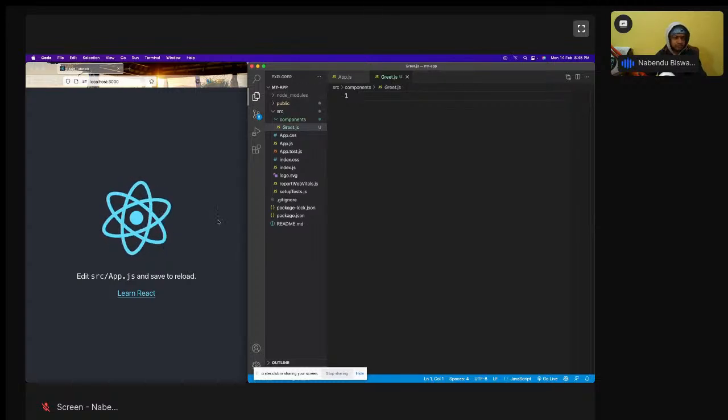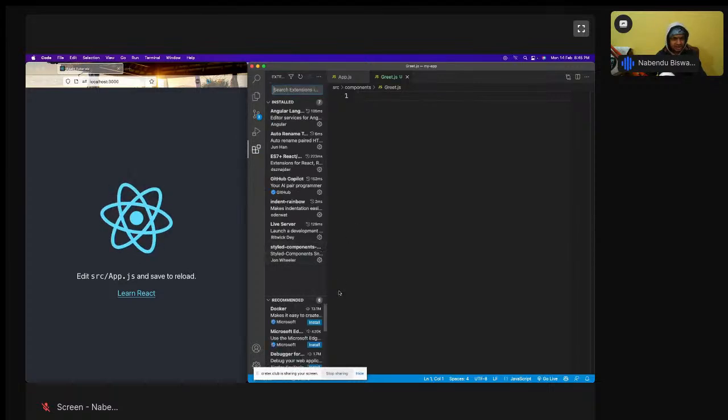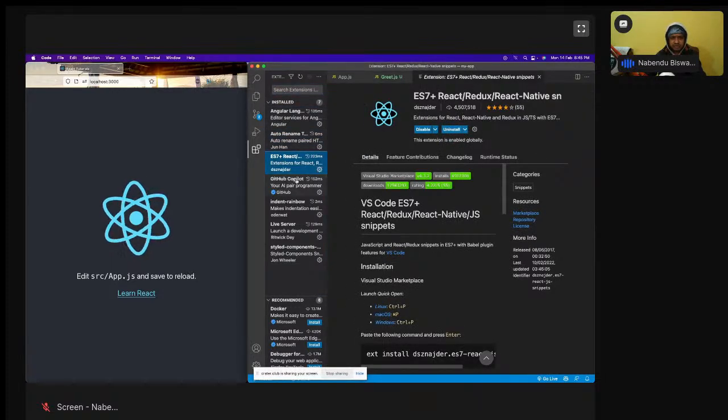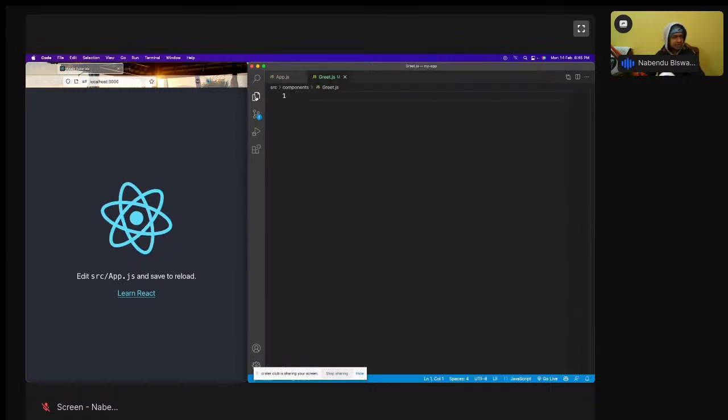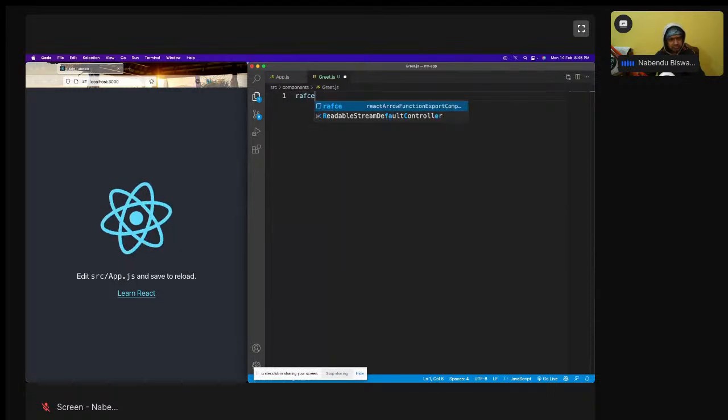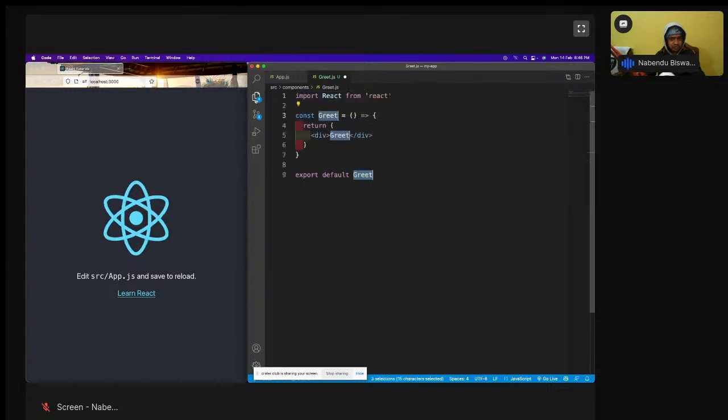And here one more thing, all of you should install one extension. I don't have many extensions actually nowadays, everything is installed from VS Code only, but this extension is very important, which is ES7 React Native. What it does is it gives us a nice shortcut to get the whole structure. And then here I'll use the shortcut RAFCE, which is for a functional component. A functional component like this.